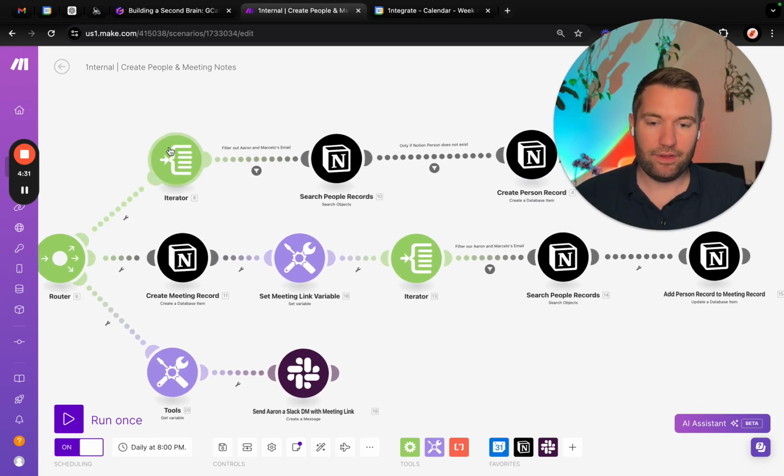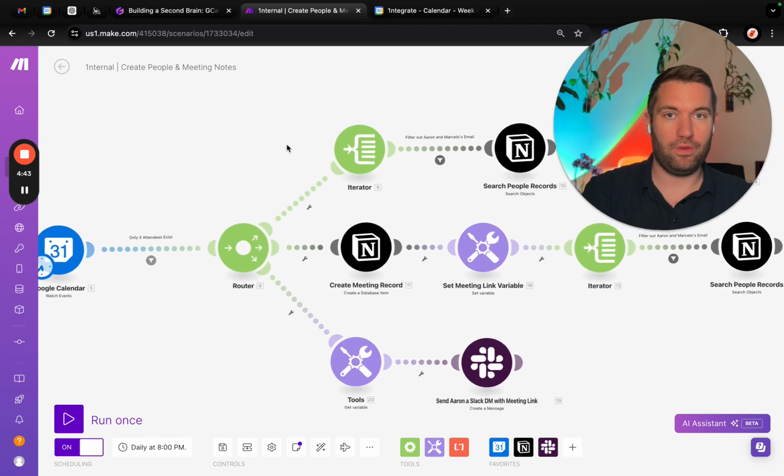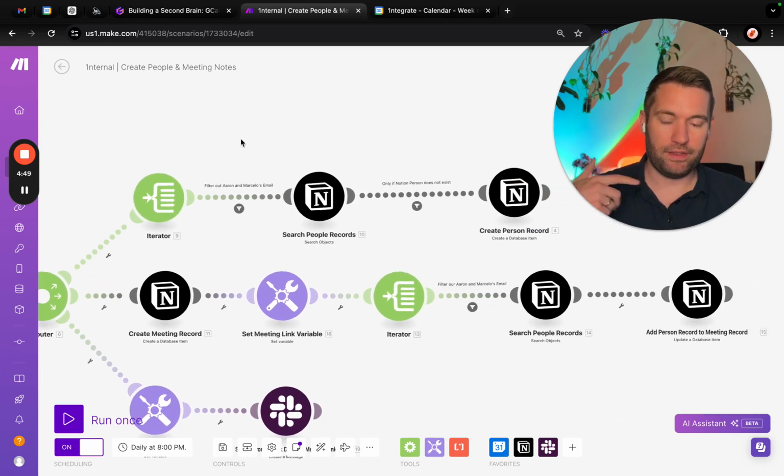So we did have to use an iterator because this is running once a day. What it's doing is it's going to pull multiple events. So if that day I had more than one event scheduled, it was only pulling one of those. So we iterate the events out, so each of them runs as its own bundle.